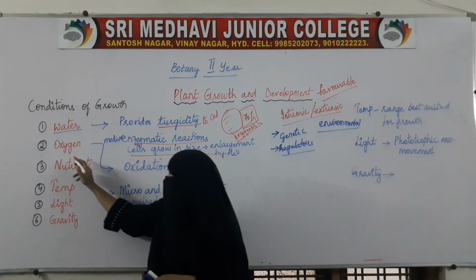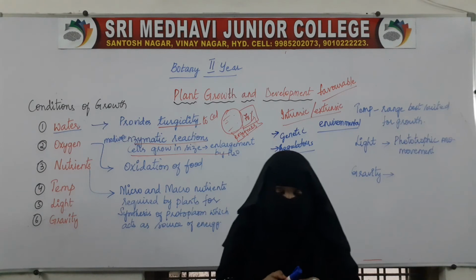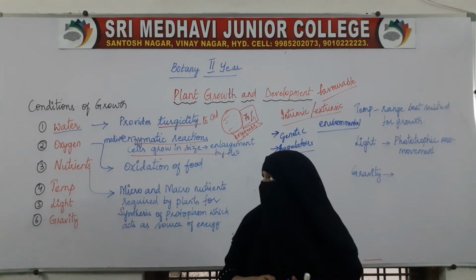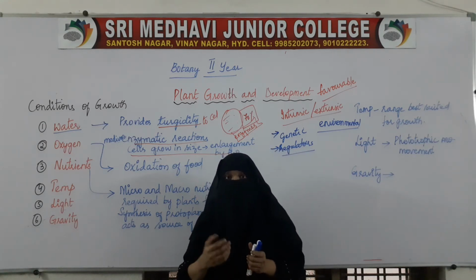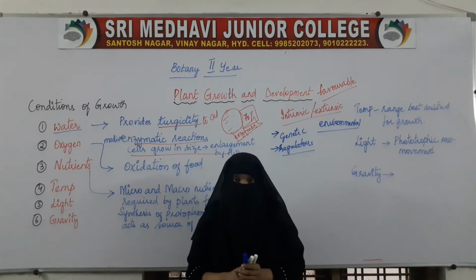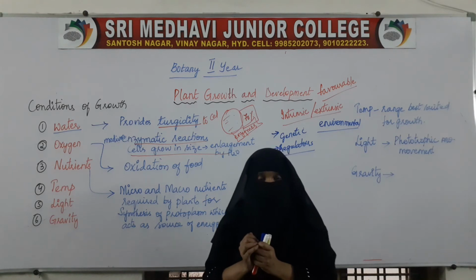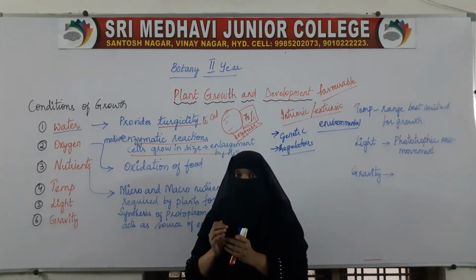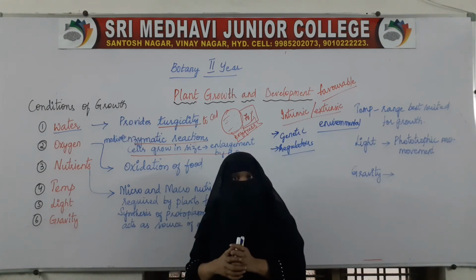The next factor which is required for the growth of the plant is oxygen. We all know how living organisms get energy. The food which we take will get oxidized. The digested food will be mixed with oxygen, and then it produces energy.